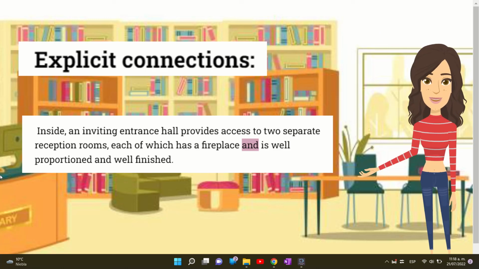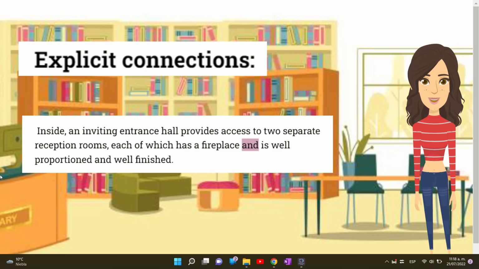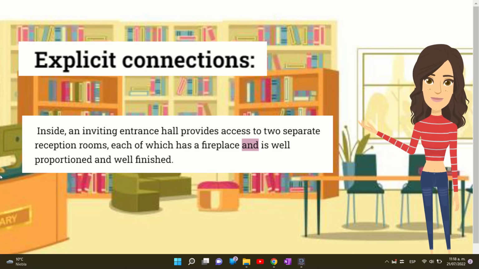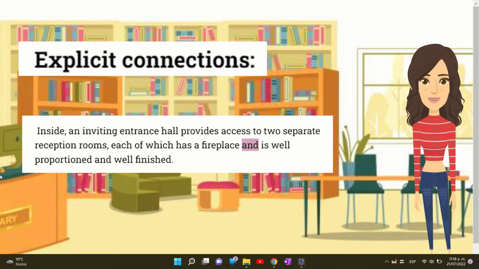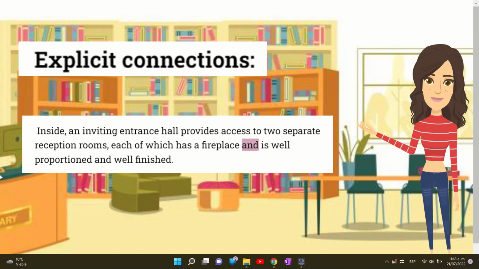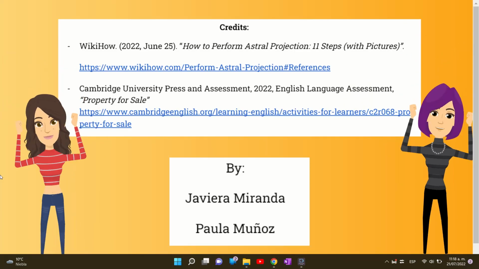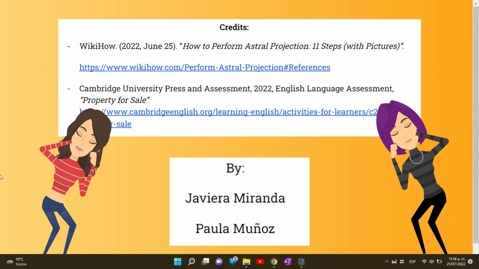Inside, an inviting entrance hall provides access to two separate reception rooms, each of which has a fireplace and is well proportioned and well finished. And that's the end of our video analysis of two different text types.